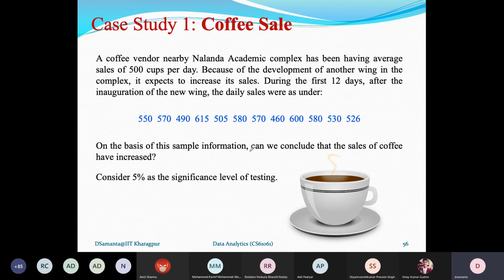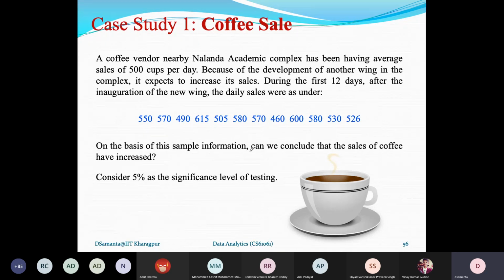Now, during the first 12 days, the sample is collected for the 12 days' sale. Consider that randomly, or the first 12 days, whatever it is. And then the different sales that are obtained are mentioned here. On the first day, 550, second day, 570, and then on the 12th day, it is 526, and so on. So this is the sample data that has been collected and given to you.